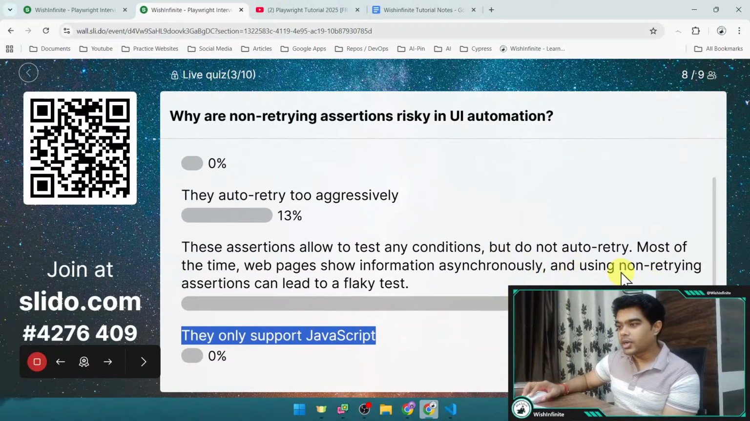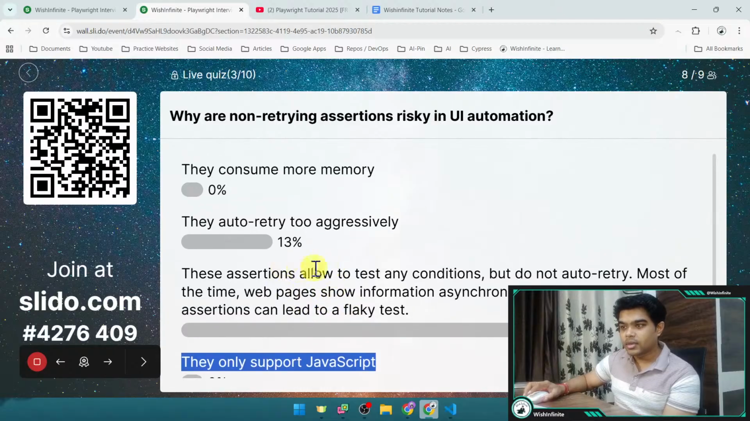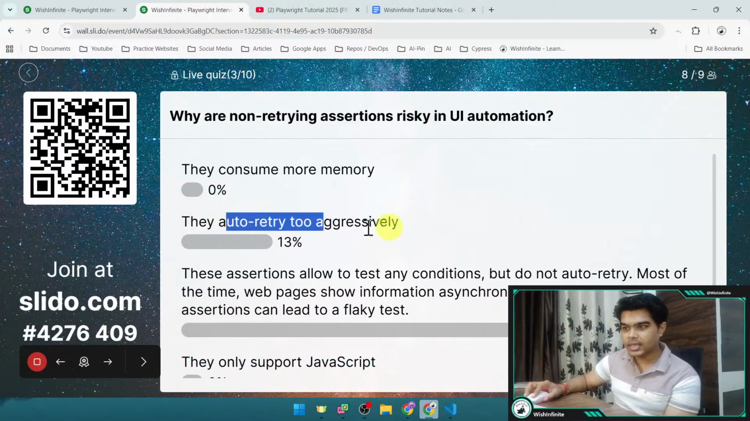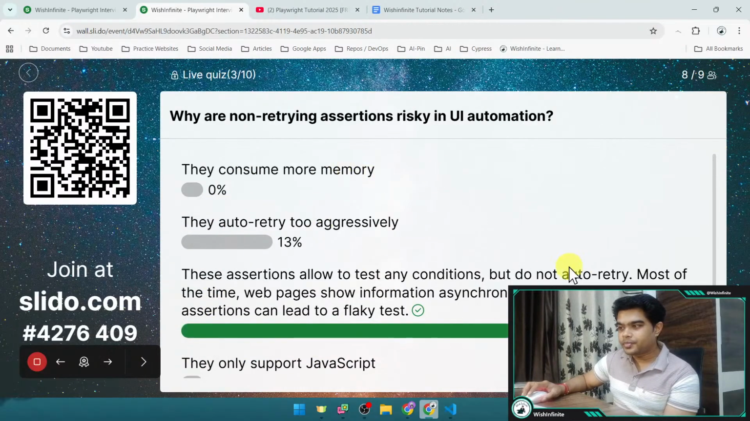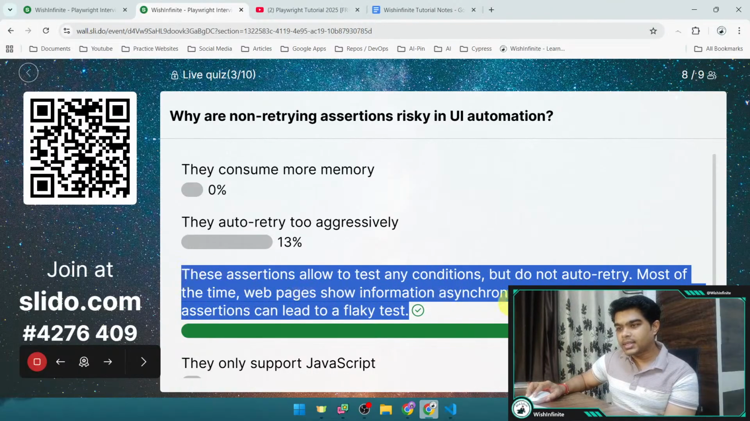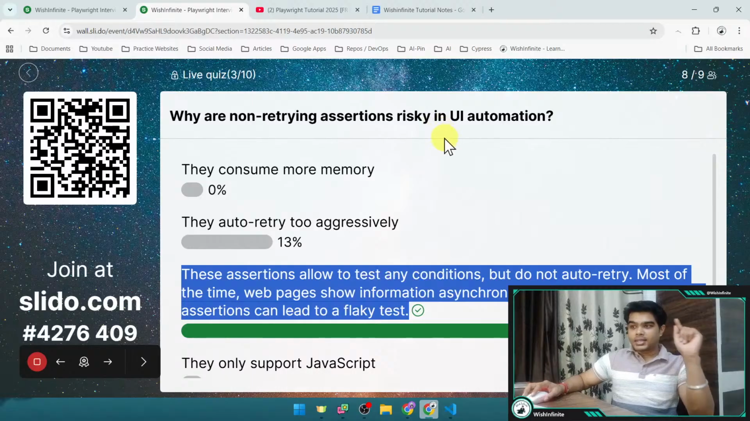And we have got 88% for option C. So we have got 88% answers for option C, and 13% I think someone has selected this one. And now let me reveal the correct answer. So this is the correct answer, option C, these assertions allow to test any condition but do not auto retry, right? Most of the time web page shows information asynchronously, and using non-retrying assertions can lead to flaky test.